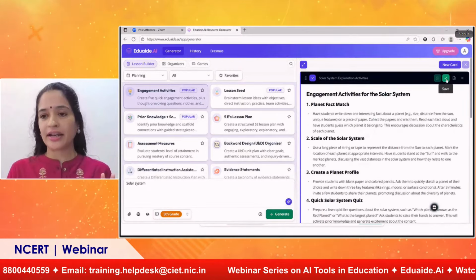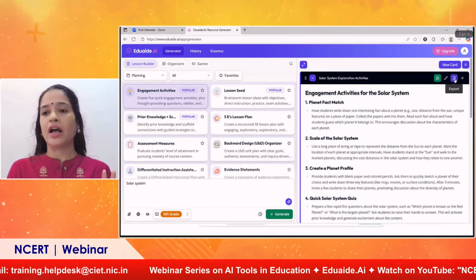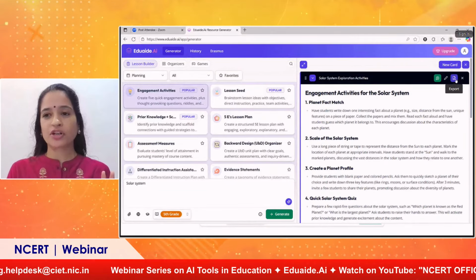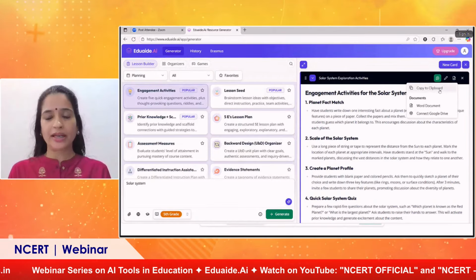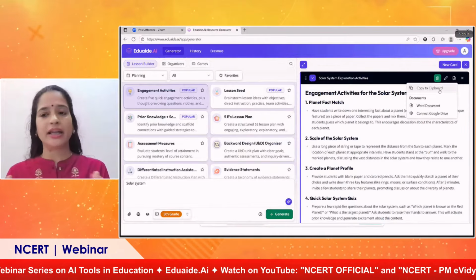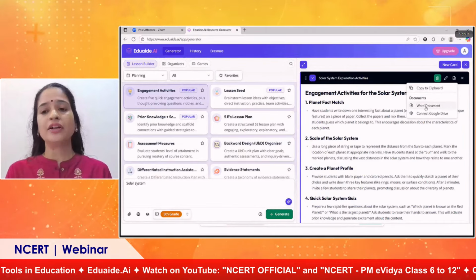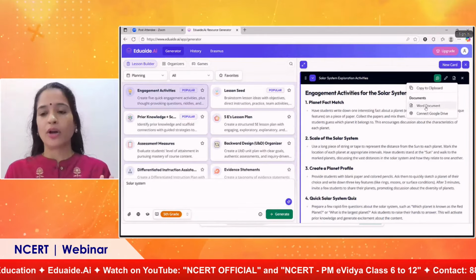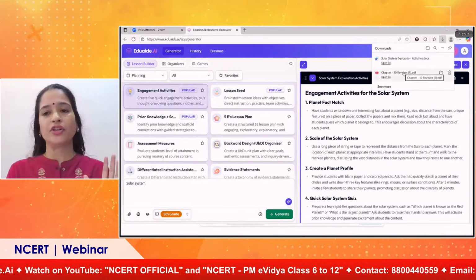Once you have done editing, you can just click on the save button, the tick mark, and it will be saved. Now you can see there is another option called export. If you click on this export, you can copy it to the clipboard and paste it in any Word document, wherever you want, or you can even download it as a Word document. Once you click this, it will be downloaded and saved in your computer.